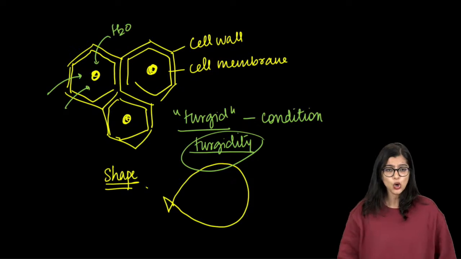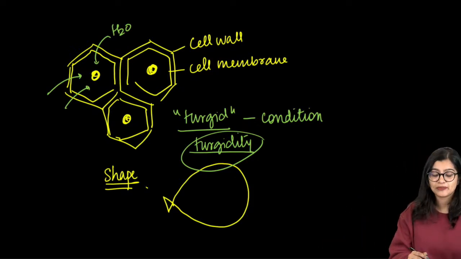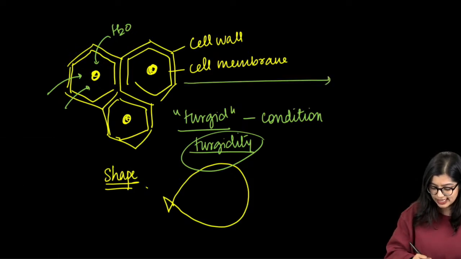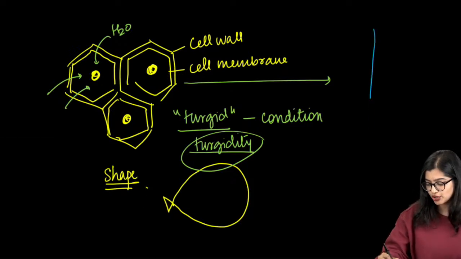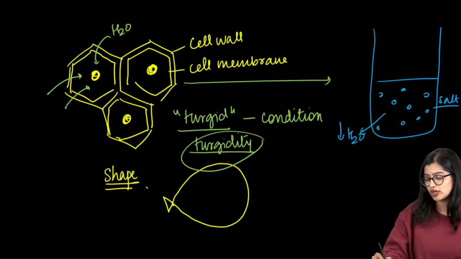Okay. Now imagine I take the same cell and I put it inside a solution which has very little water and lots of salt. We see that this right here has lots of salt in it.